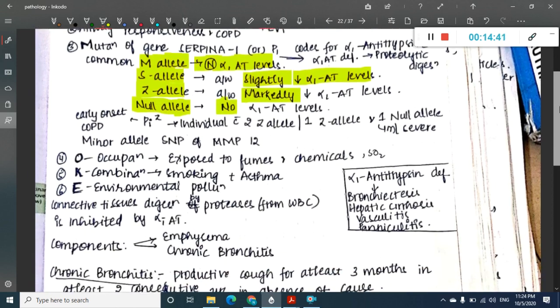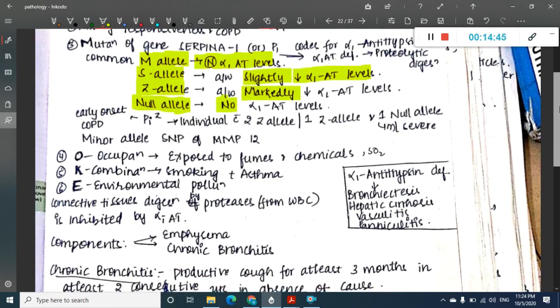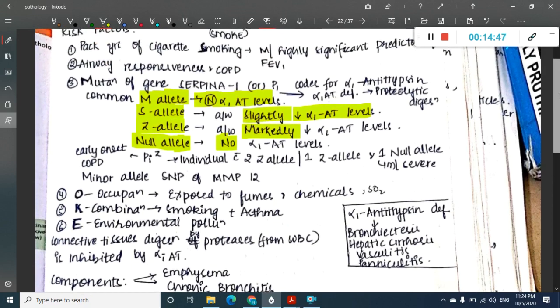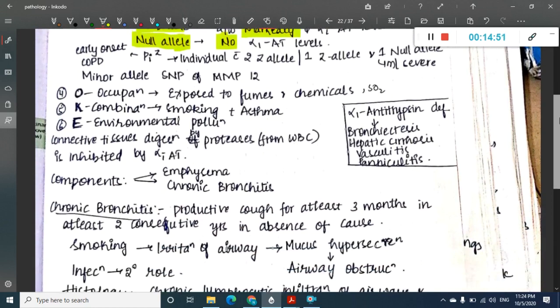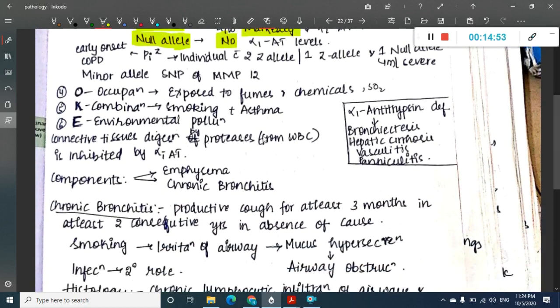Then occupation, combination of smoking and asthma, and environmental pollution, all these are the risk factors. As I have said, the proteases from neutrophils actually do connective tissue digestion, but this digestion by these proteases is inhibited by alpha-1 antitrypsin. If alpha-1 antitrypsin is deficient, these proteases can easily digest the connective tissue, thus resulting in airway damage.